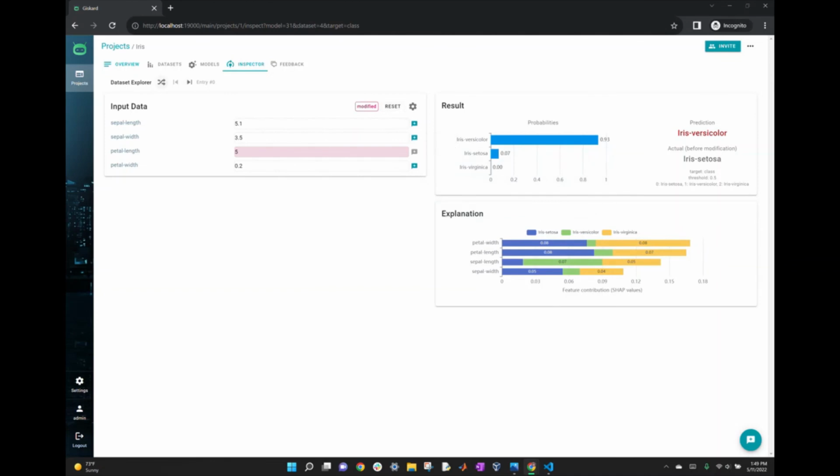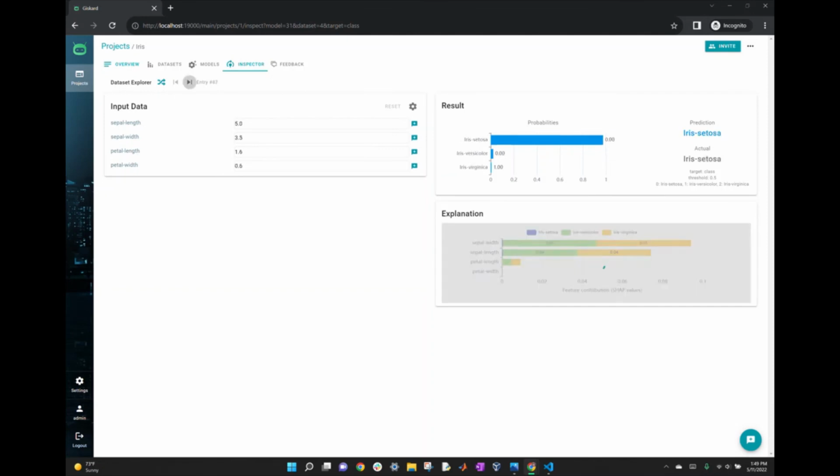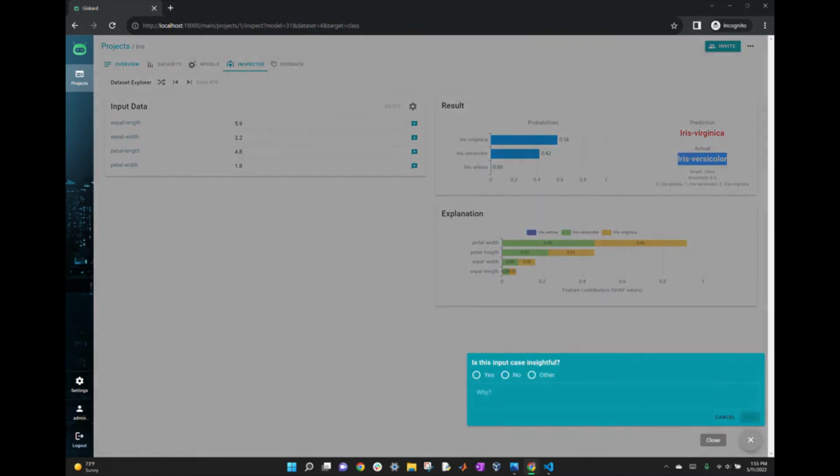Now we can also look at other data entries. If we set this to random, we can pick a random data entry and like, oh yeah, that one's correctly predicted to be an iris versicolor. This is an interesting example of when you might want to give feedback on a particular data point, in this case entry 70, because it might be indicative of something bigger going on wrong within the model. As you can see, it predicted an iris virginica, but it's actually an iris versicolor. Something's wrong here, so we want to give feedback.